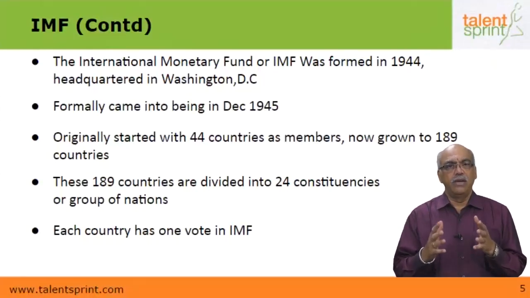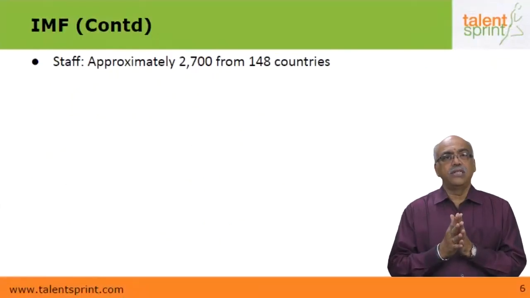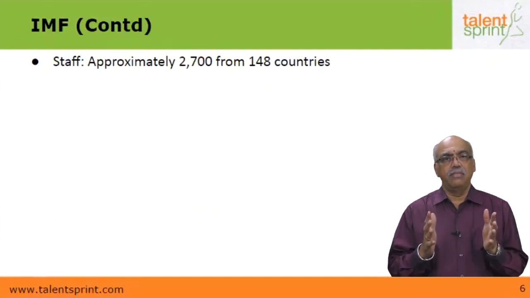That will be known only by voting. To that extent, each country in the International Monetary Fund has one vote in the IMF. There are approximately 2,700 staff working at the IMF headquarters in Washington, D.C., and these staff are drawn from 148 member countries.